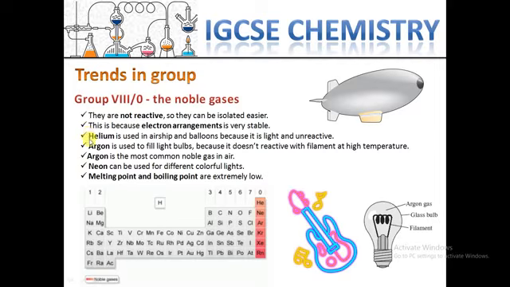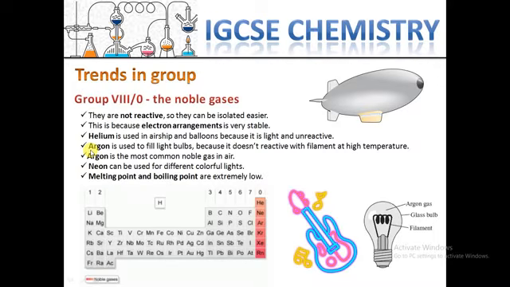About the applications, helium, the first one, is the smallest and lightest. Of course, it is unreactive, so it can be used for airships, as you can see in the picture, and for filling balloons.